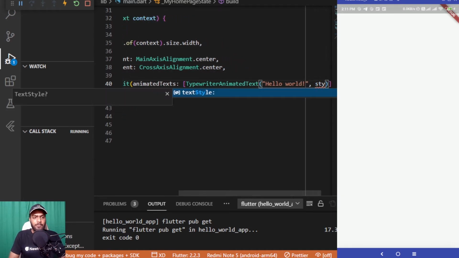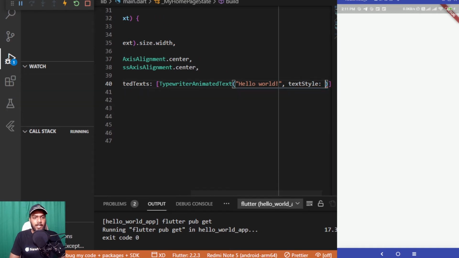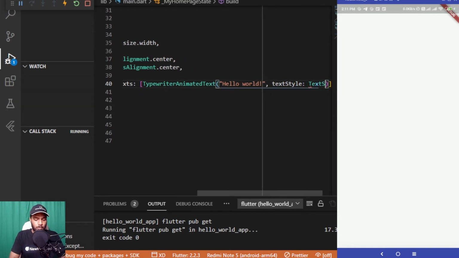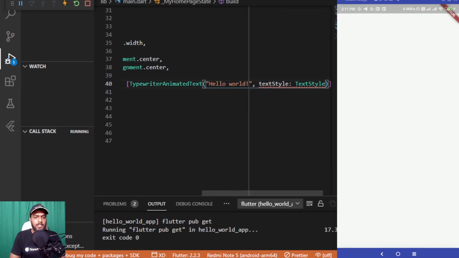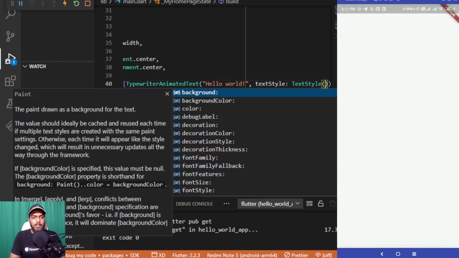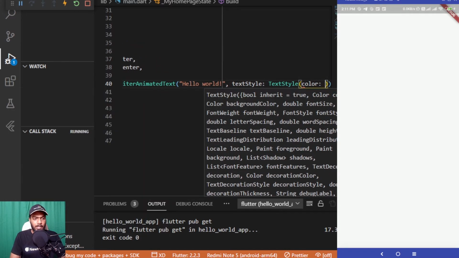We can add various different styles to the text with the text style property. Like we add styles for a normal text inside Flutter, we can add similar things here as well.